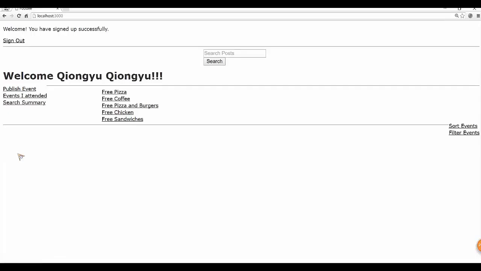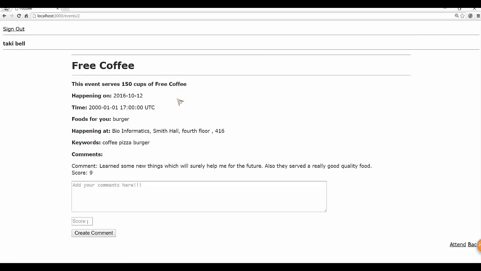After sign up, we arrived at the home page, where we can publish events and list the events that I attended and search summary. Here is a list of valid events that shows in the database, and you can sign out here. For the search function, we will implement that in the second iteration, and we can sort events as well as filter events.